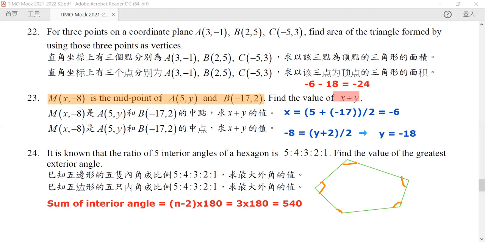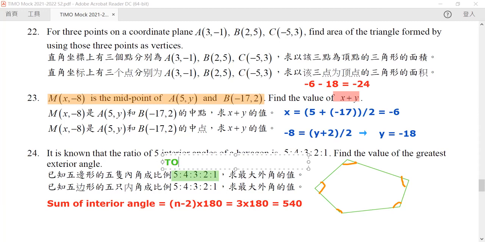Yes, right? Now we know that the sum of it equals 540, and the ratio is 5 to 4 to 3 to 2 to 1. So it means that one angle takes 5 parts, the other takes 4, one takes 3, and 2, and 1. How many parts are there in total?